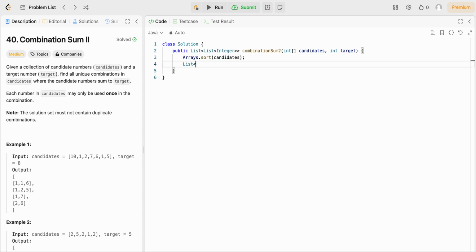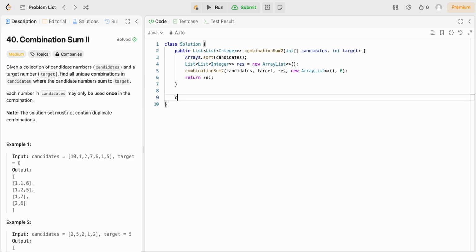And then, similar to combination sum 1, we can have a result list, which we will add to whenever we find a combination whose sum is equal to target. And we'll have a helper method, which will take in our candidates, target, the result, an empty array list, which is going to represent the current combination, and also the index, which we will start at 0. In the very end, we want to return res. So in our helper method,